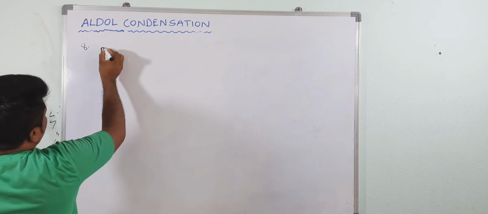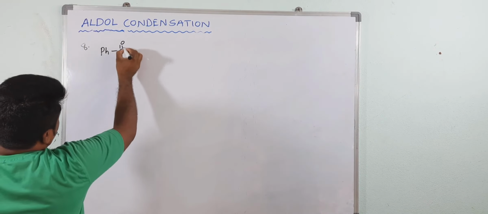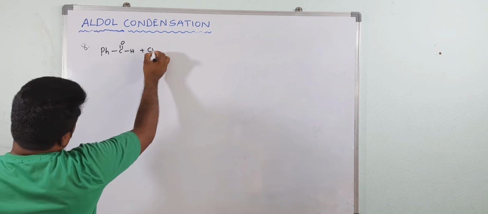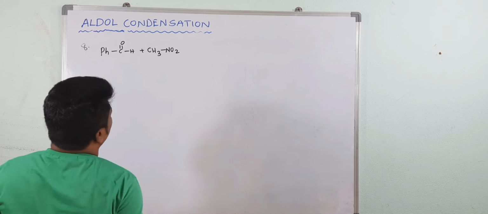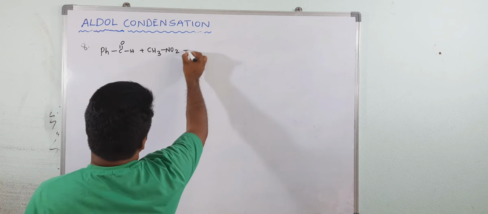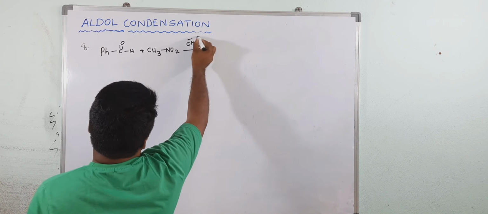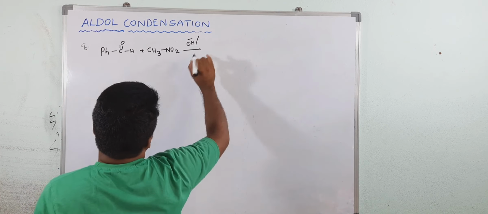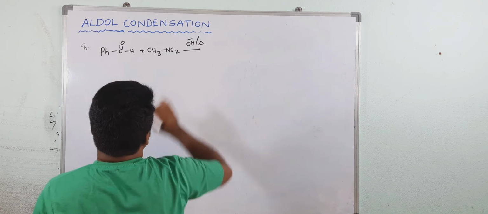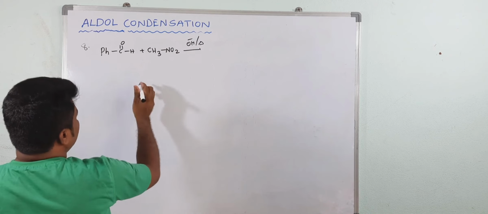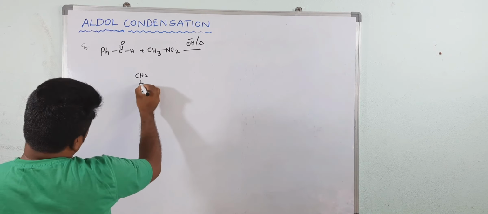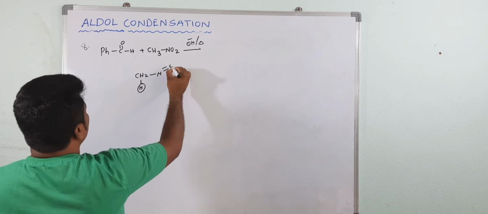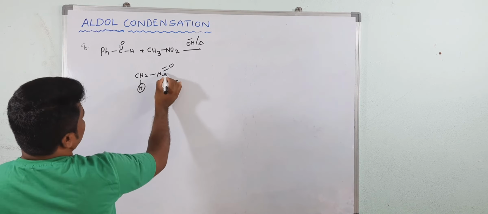Okay, now one more. Again I am taking benzaldehyde here. This is nitromethane, CH3NO2, with OH and heating. The NO2 group is an electron withdrawing group, so this hydrogen is acidic hydrogen. You can write the NO2 group like this, with a plus charge.